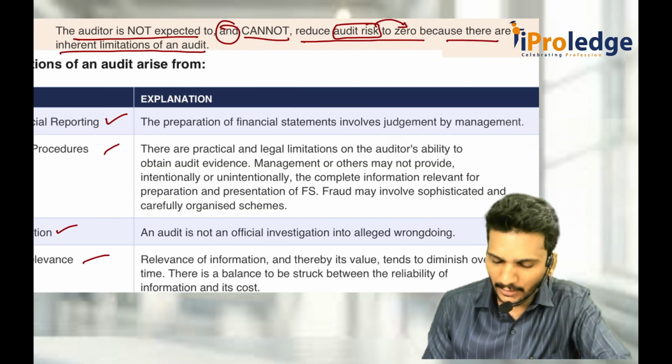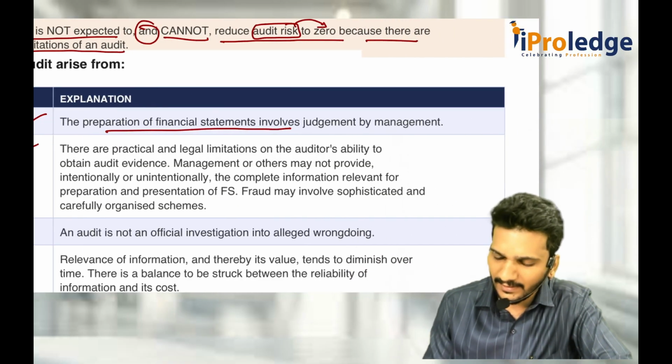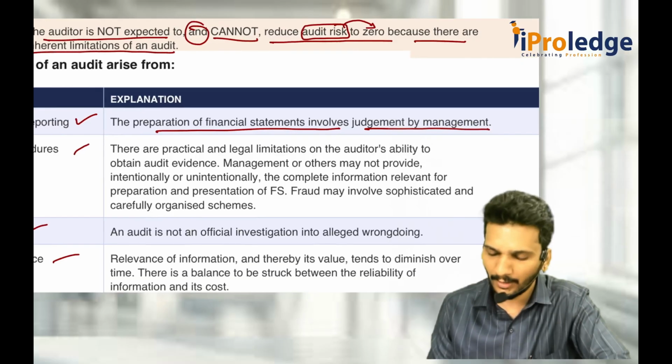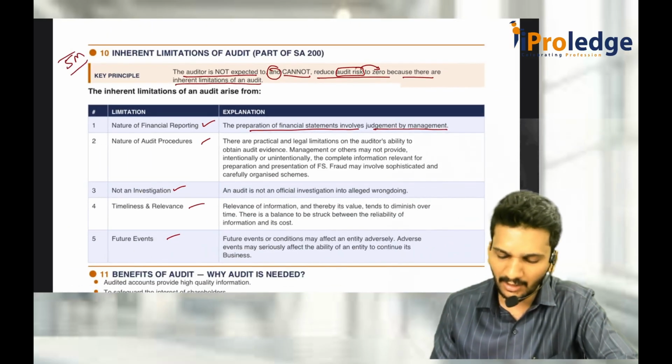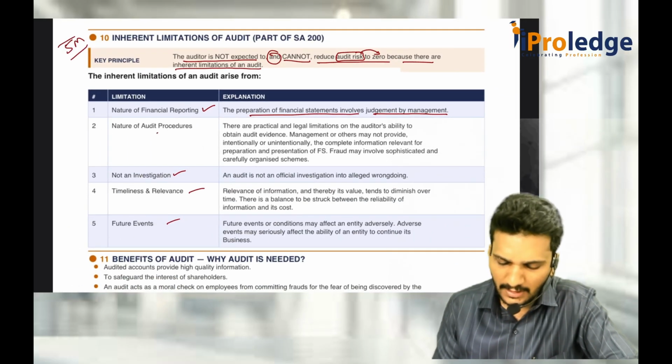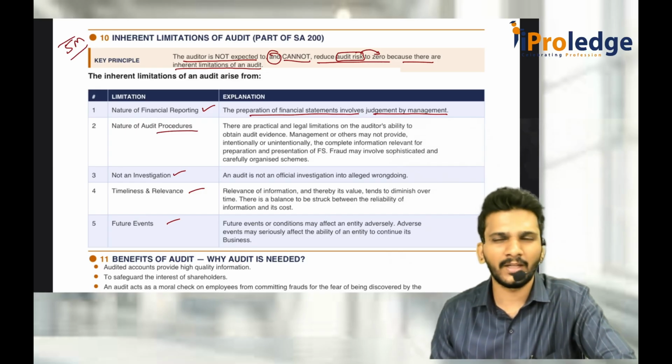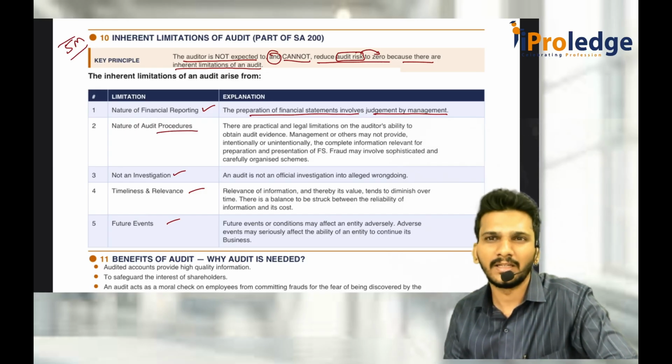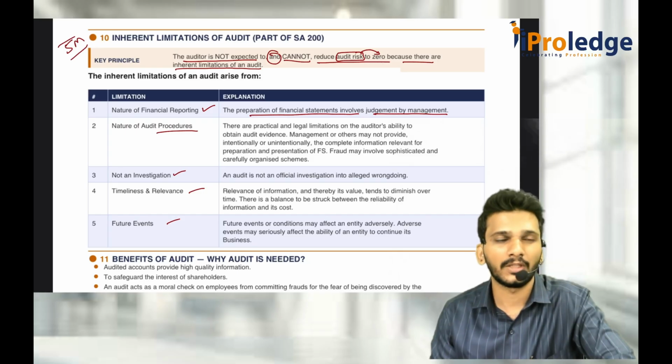So the preparation of financial statements involves judgment by management. That is why you are not expected to reduce audit risk to zero. And nature of audit procedures. There are multiple places where they tell that, as far as I said, 230. What is 230? Sorry, not 230, 530.